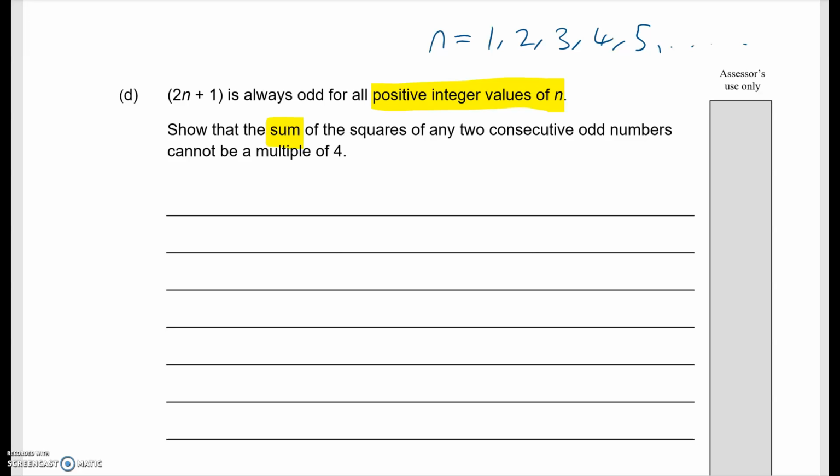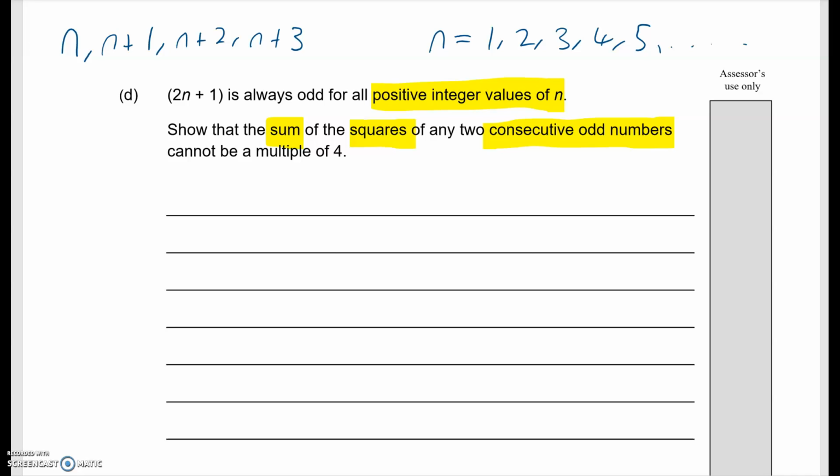Show that the sum of the square of any two consecutive odd numbers cannot be a multiple of 4. So I'll show you a trick to break this down and you'll be able to do similar questions like it. So first of all, if n is any number, say 7, the number after that is n plus 1, 8. And the one after that is n plus 2. Then n plus 3. So that is how you write down consecutive numbers. N plus 1, n plus 2, n plus 3.